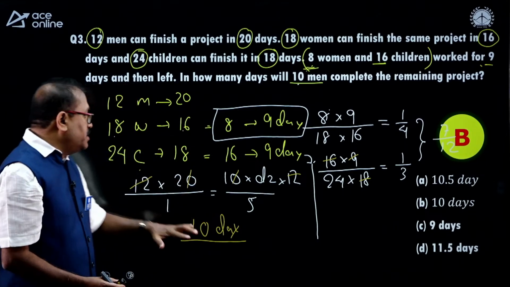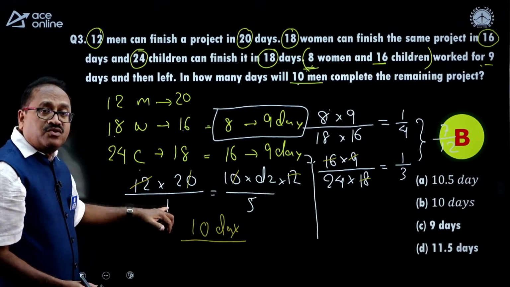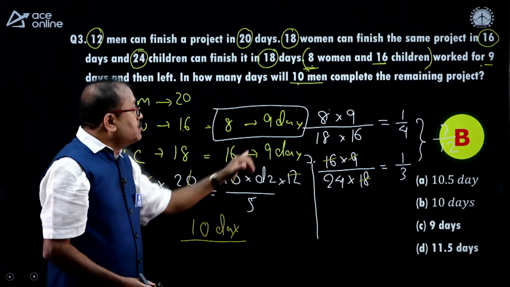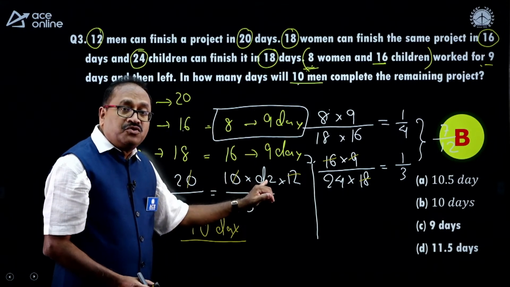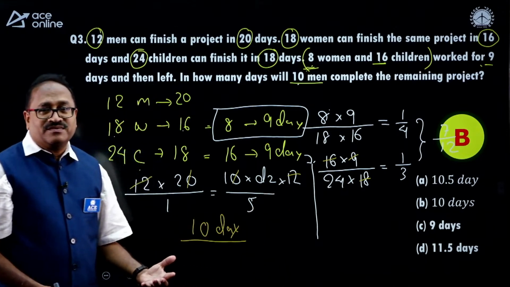Then I am applying the basic formula of time and work, that is M1 into D1 by 1 work, equals M2, 10 men, into D2 by the remaining work. The remaining work is 5/12.